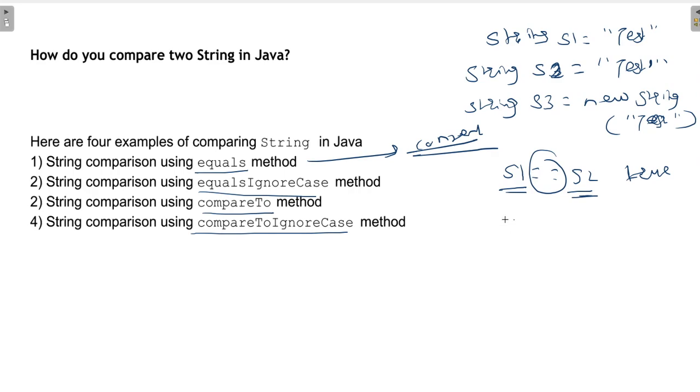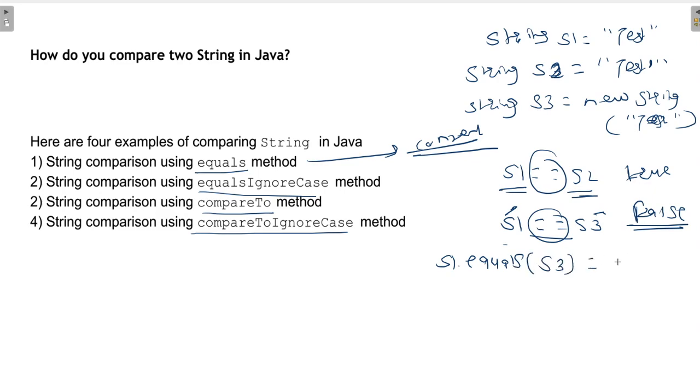Now when you are comparing s2 equal to s3, here we are again checking the reference, but in that case we stored s2 in the string pool and s3 in the heap. So that's why it will return false. But you know that both the strings are equal. So to avoid that problem, you compare the content using equals. It will return true because we are checking the content of the string.